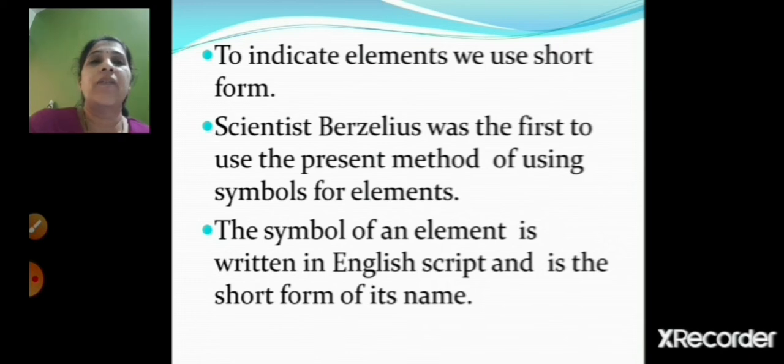The symbol of an element is written in English script and it is the short form of its name. In our day-to-day life we use a lot of short forms, and in the same way the elements have also been given a short form. Who was the scientist? Scientist Berzelius. He was the first to present this method of using symbols for elements. This symbol is written in English script and it is the short form of the name.